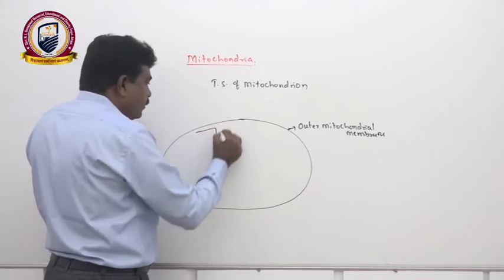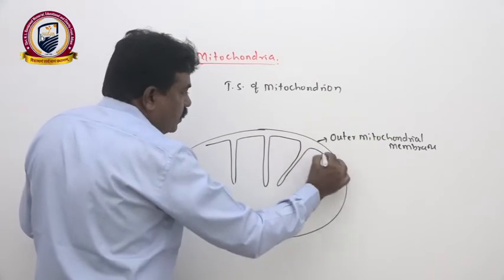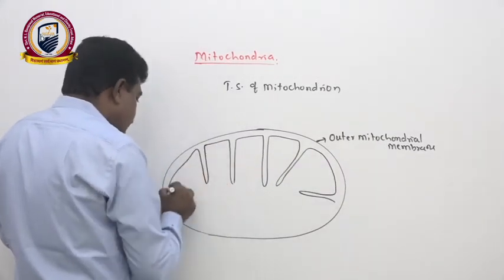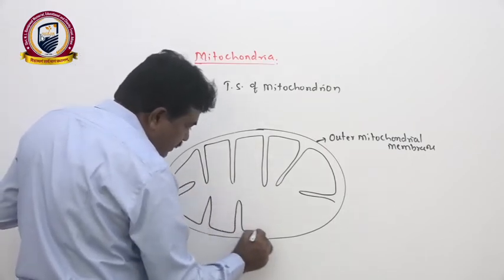Here this inner mitochondrial membrane is not plain. It shows inward finger-like projections, and these specialized projections we call cristae.